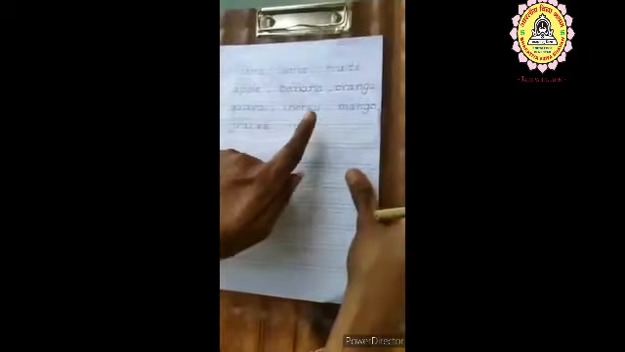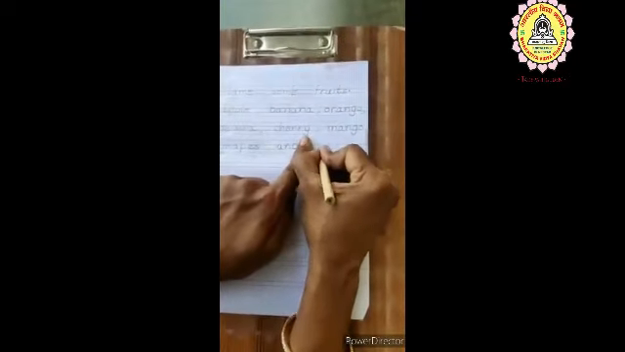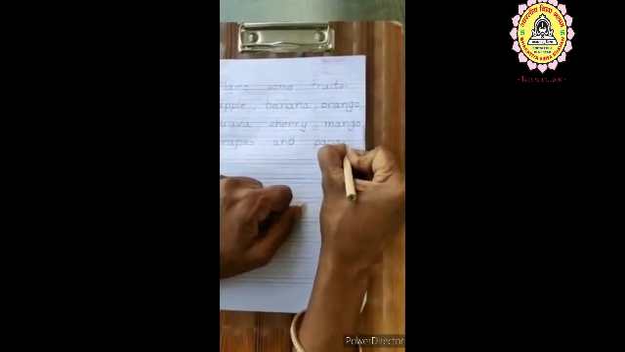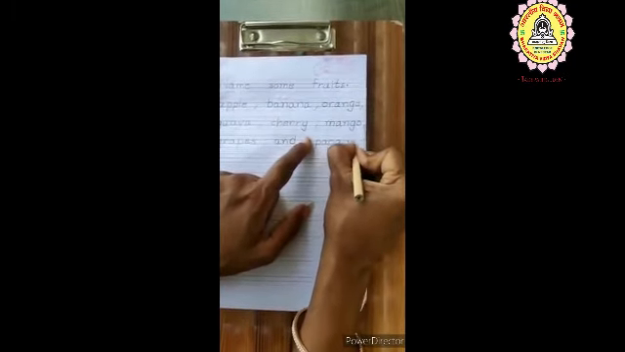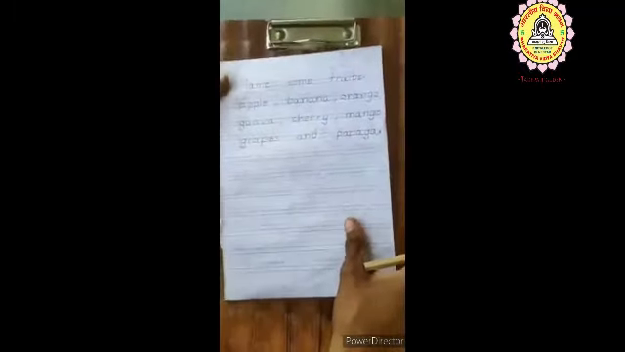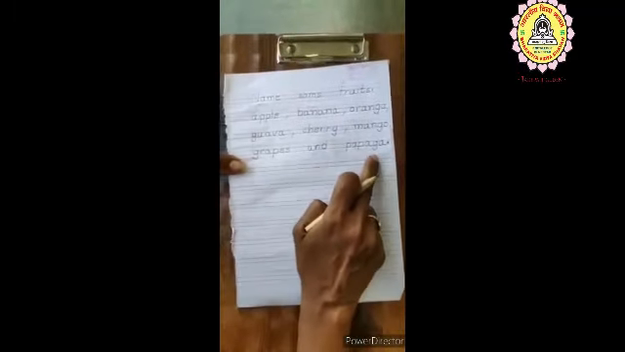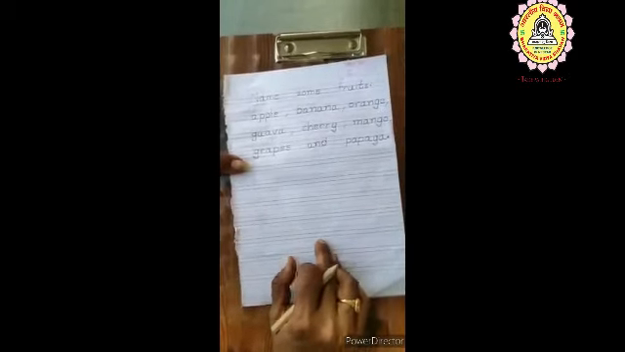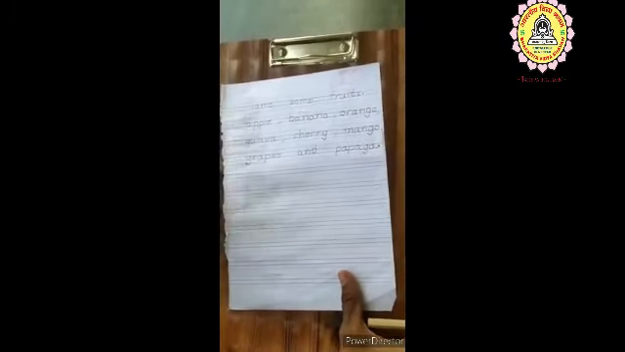Again you give finger gap and write P-A-P-A-Y-A, papaya, and last you put full stop. This is the way you have to write the names of fruits, children. You write 2 times in your 4 rule book. Okay, children? Now I'll show you how to draw the fruits.